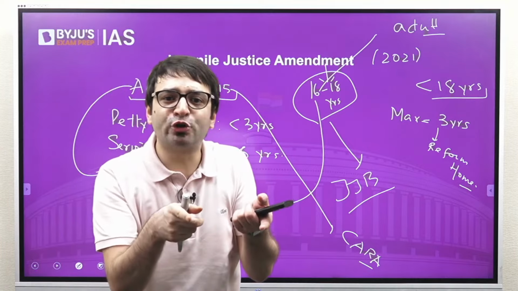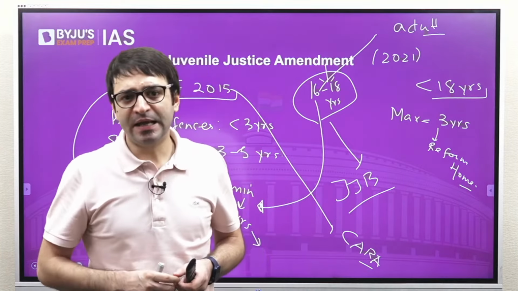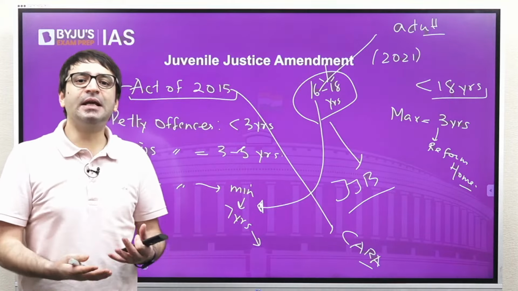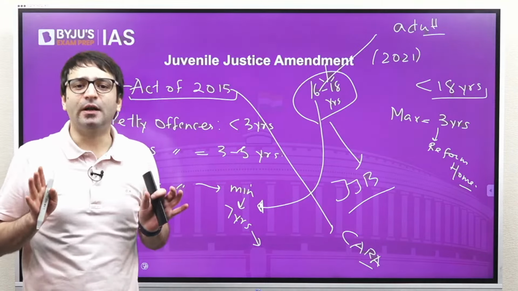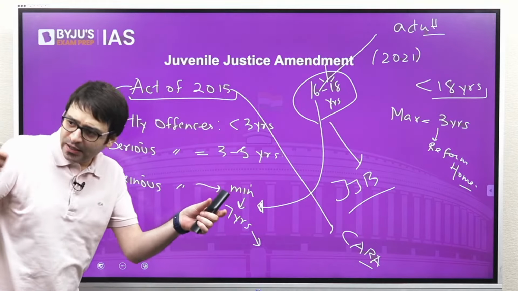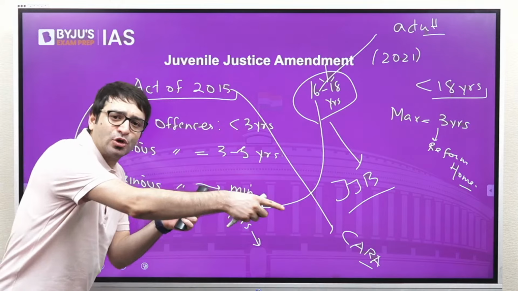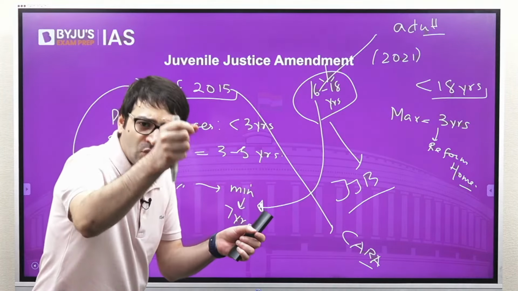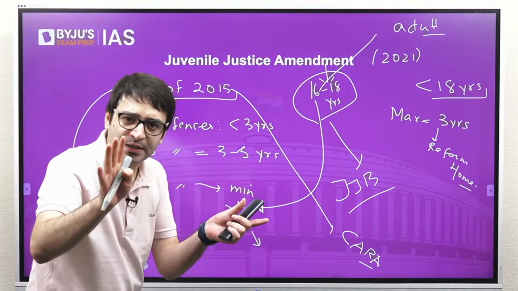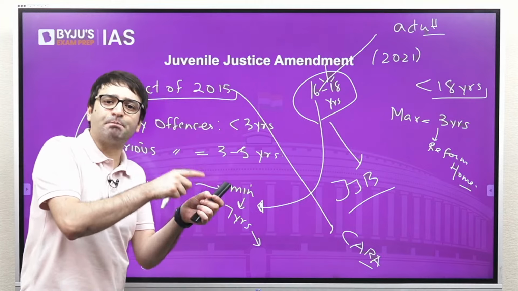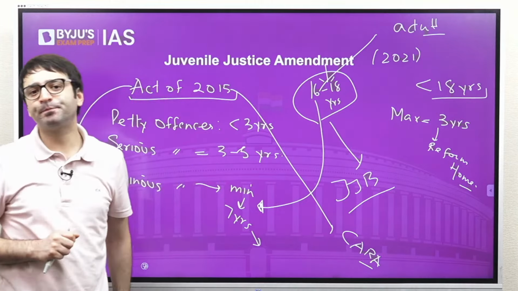So the civil court should give the adoption order, and based on that adoption order, you will now become the legal father or guardian of a child. Which means if there is a child who is to be adopted, the adoptive parents will approach CARA, the authority, and they will approach the court. Once the court gives the adoption order, then this parent will now become the legal parent of this child who has been adopted.